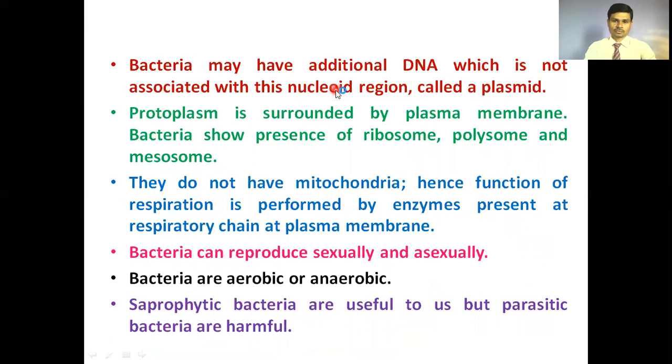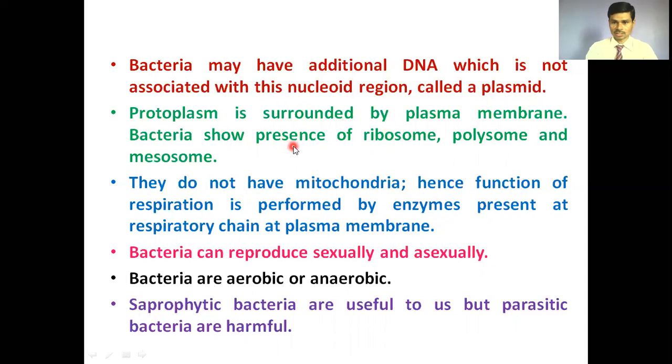Bacteria, along with the main bacterial DNA, also show one additional circular double-stranded DNA. That DNA is called plasmid, which is extrachromosomal, autonomously self-replicating DNA. The protoplasm is surrounded by the plasma membrane, which is also called the selectively permeable membrane or cell membrane, that surrounds the protoplasm of the bacterial cell.